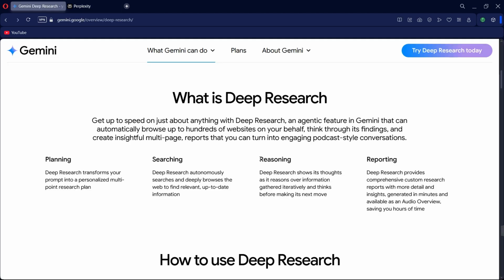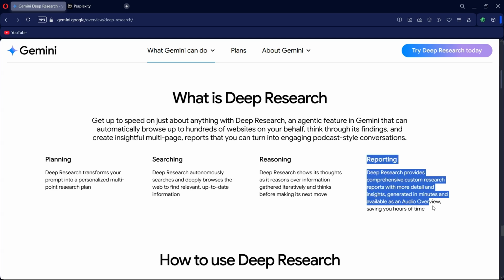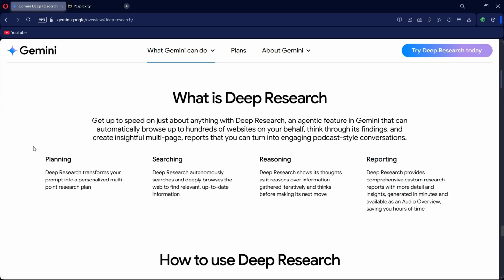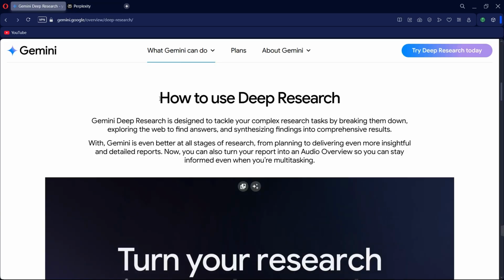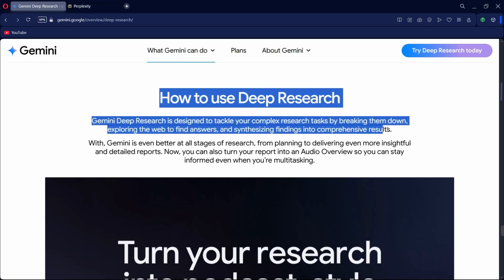If your priority is accuracy and integration within your existing tools, Google Deep Research feels polished and dependable. But if you want more flexibility, real-time updates, and transparency in sourcing, Perplexity offers a more open-ended, research-friendly experience. Personally, I see Perplexity as the better tool for deeper exploration, while Deep Research is best for fast, reliable overviews.